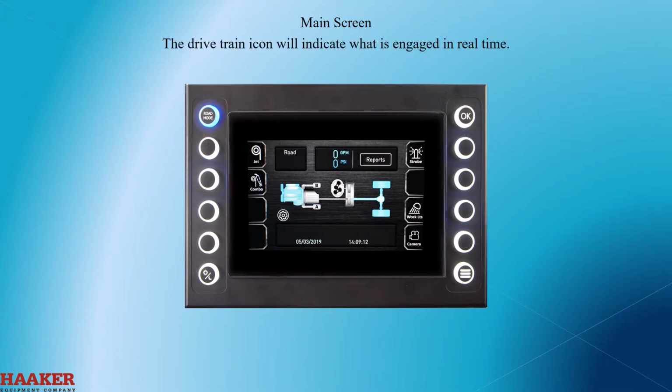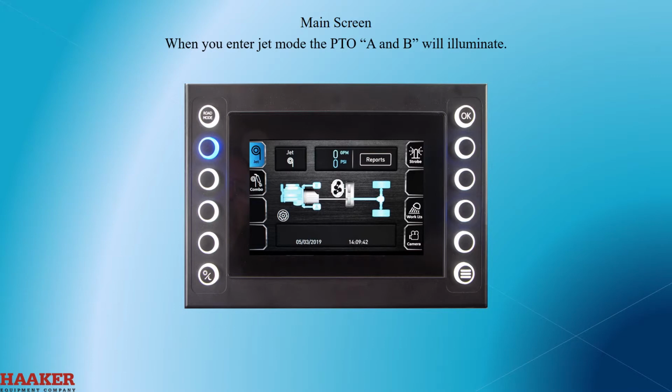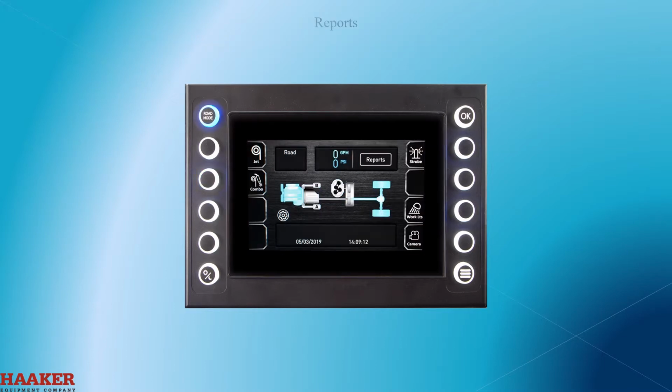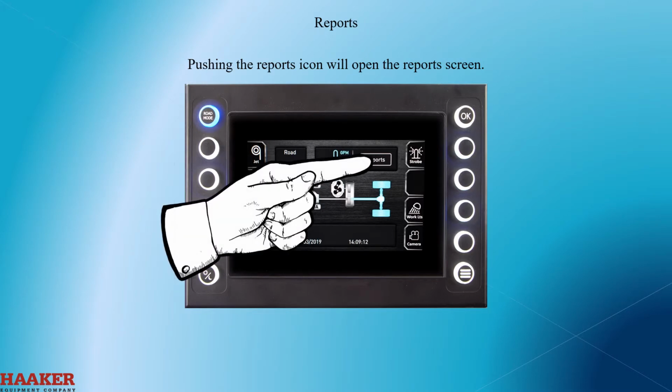The drivetrain icon will indicate what is engaged in real time. You see now that the engine is running and the rear end is connected for road mode. When you enter jet mode, PTO A and B will illuminate. When in combo mode, the transfer gear case and the blower will illuminate. Pushing the reports icon will open the reports screen.